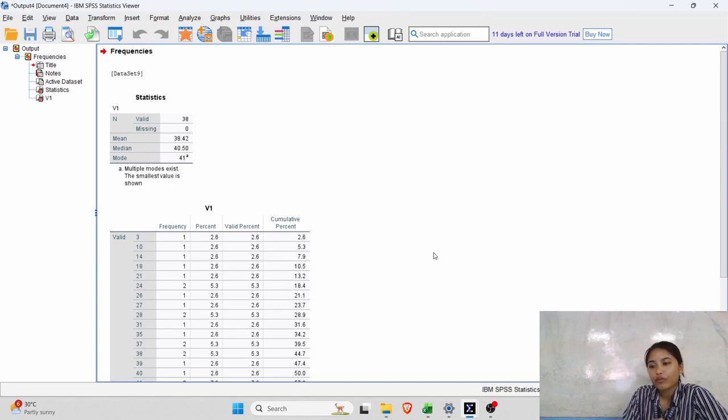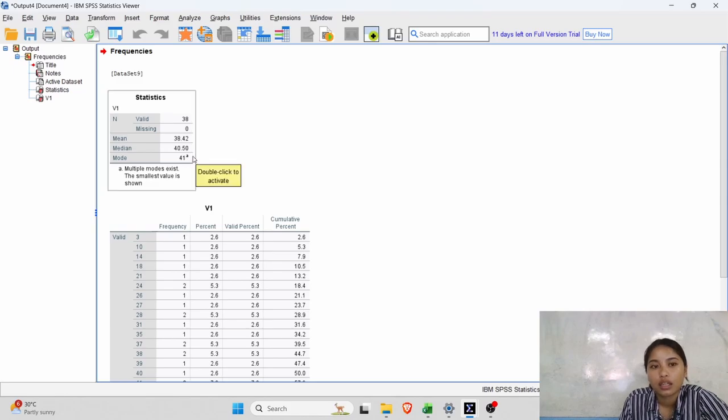Now for the 40.50, we can see that half of the students got less than 40.50 and half of the students got greater than 40.50 scores. Now for the mode, 41 is the most